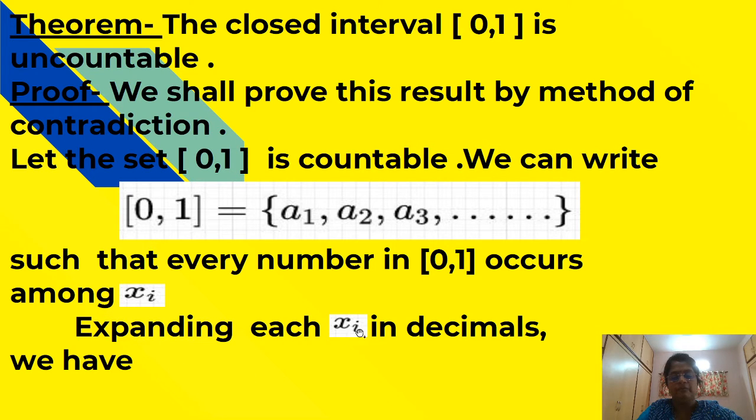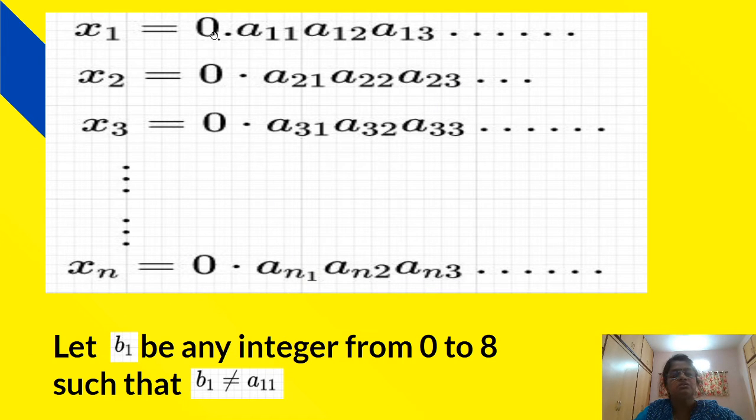Expanding each xi in decimals, we have x1 is equal to 0.a11, a12, a13 ... x2 is equal to 0.a21, a22, a23 ... x3 is equal to 0.a31, a32, a33 ..., and so on. xn is equal to 0.an1, an2, an3 ... Let b1 be any integer from 0 to 8, such that b1 is not equal to a11.